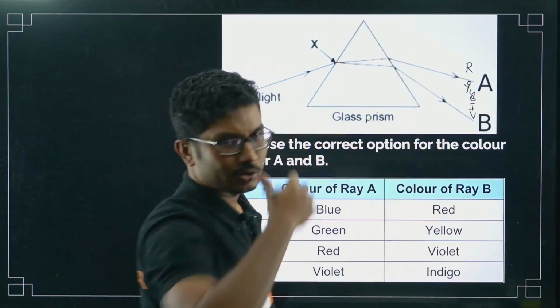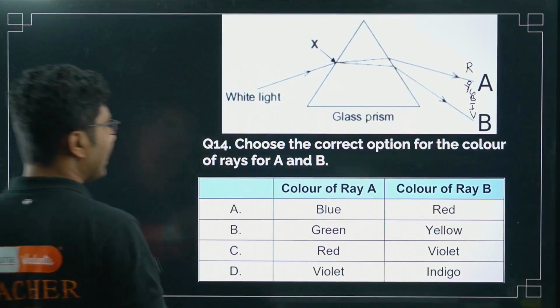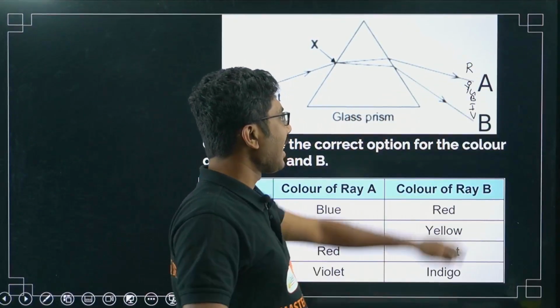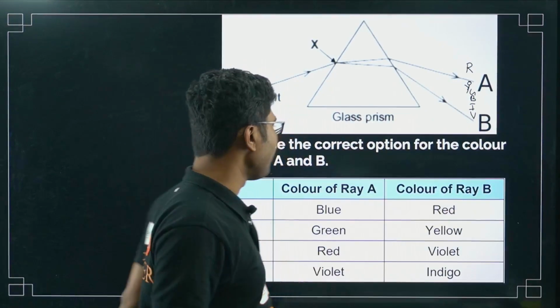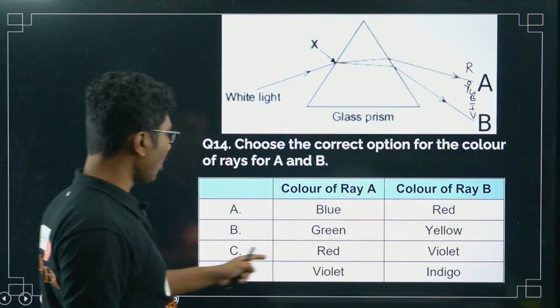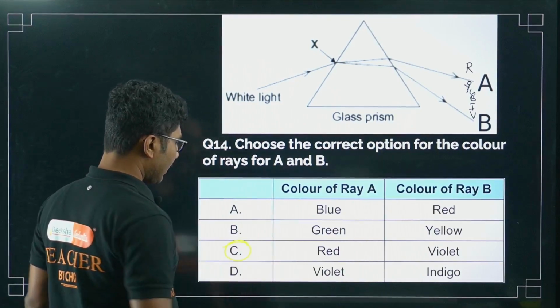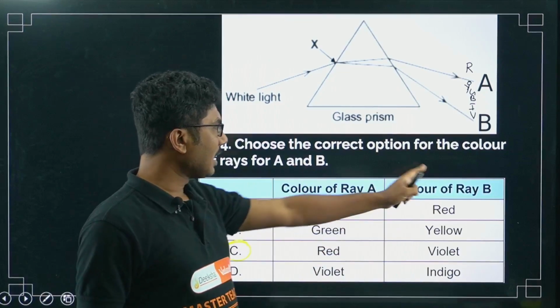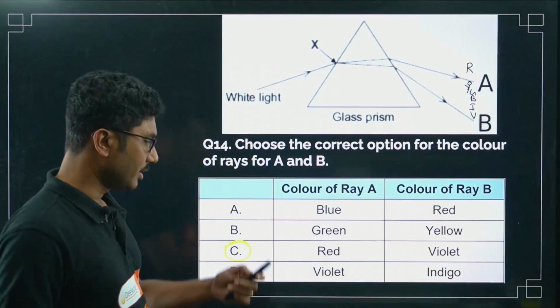The other rays are not shown, only the extreme rays are shown. So ray A will be red, and ray B will be violet. If you see the options, option C is correct, where the color of ray A is red and the color of ray B is violet.